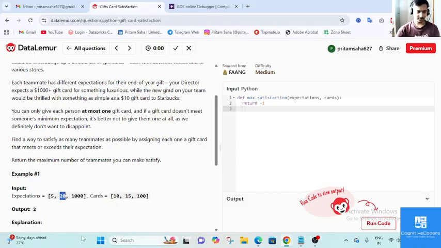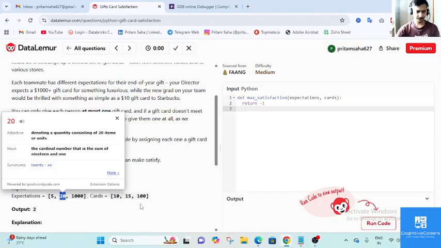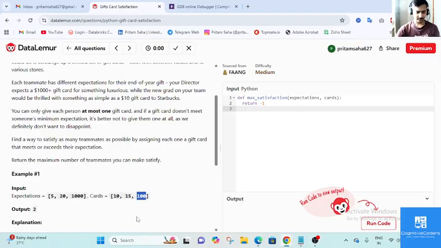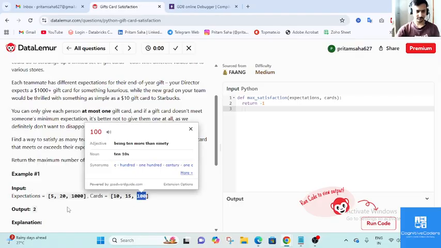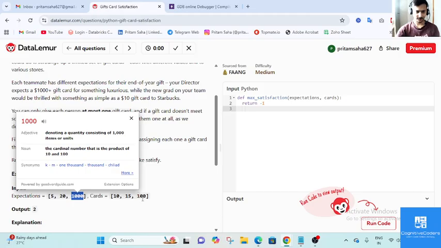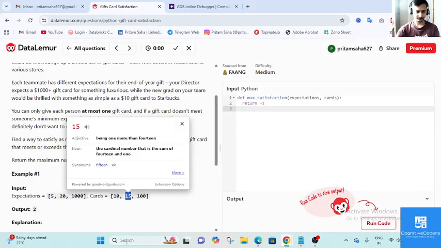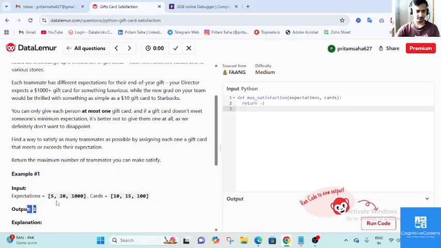The employee with the $20 expectation will get the $100 card and will be satisfied. But for the $1,000 we don't have any choice. For $1,000 or more there is no card, so my output would be two. Only two employees are satisfied, those with $5 and $20 expectations.